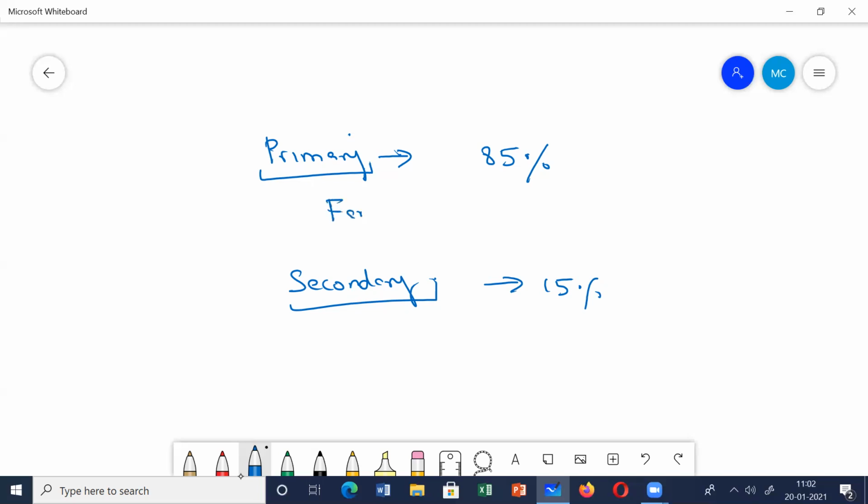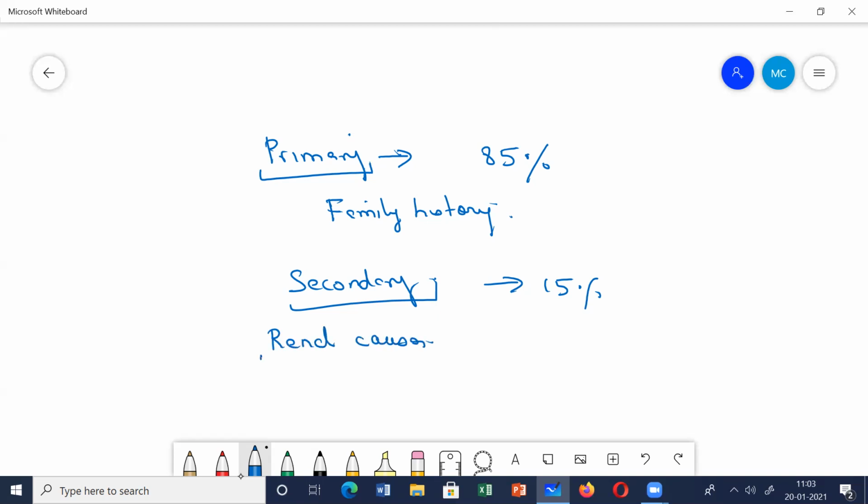So the primary ones usually have a family history: parents, first degree relatives, second degree relatives. So family history, and there is no underlying cause, whereas in secondary you can usually find the underlying cause. Now let us see what the causes are. I told you that you can find some causes. What can be the causes for secondary hypertension? Yes, there can be many causes. The main causes are usually the renal causes.